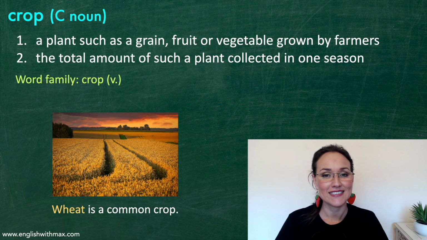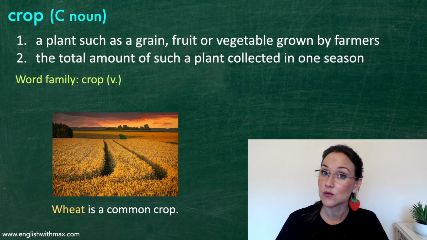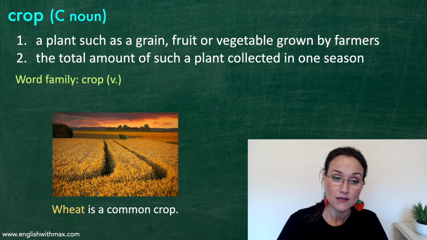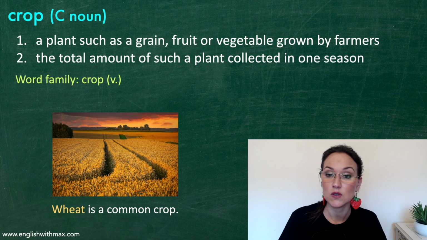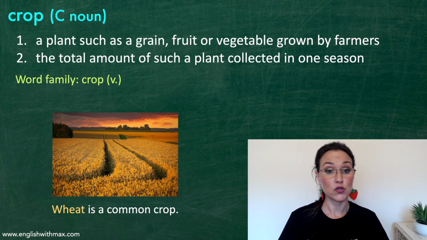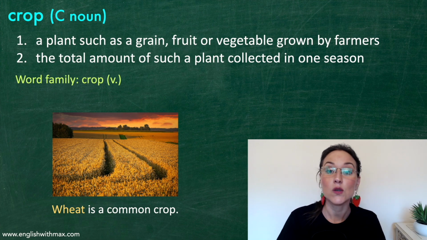Word number one is crop. Crop is a countable noun. It can mean a plant, such as a grain, fruit, or vegetable grown by farmers. And it can mean the total amount of such a plant collected in one season.